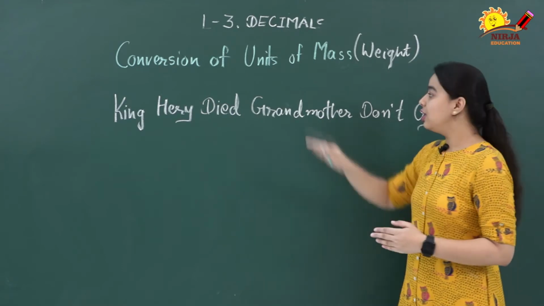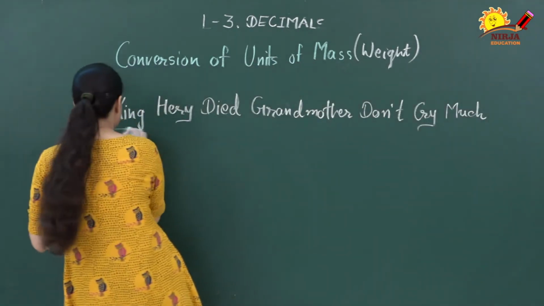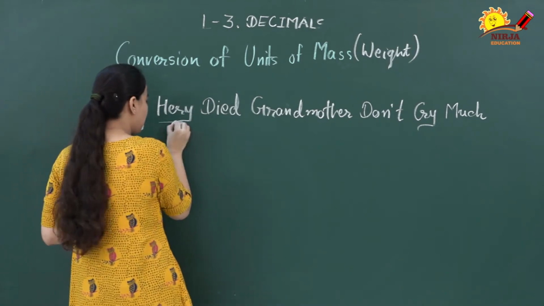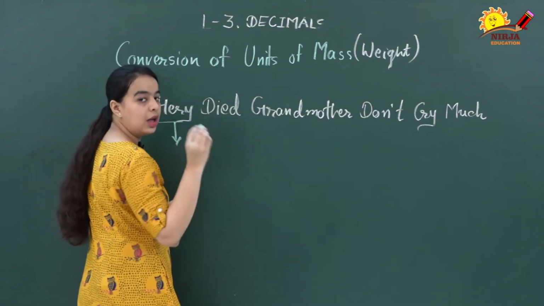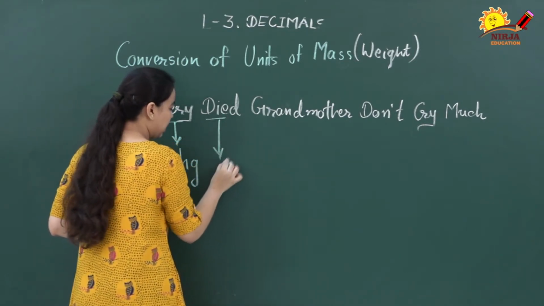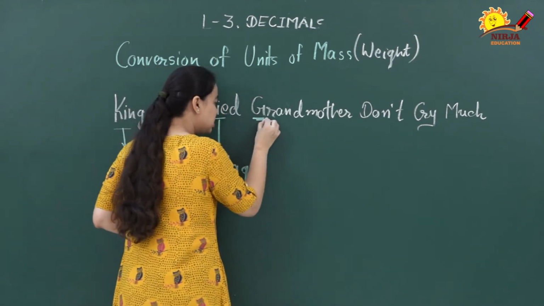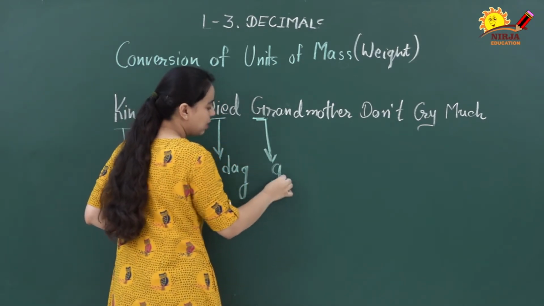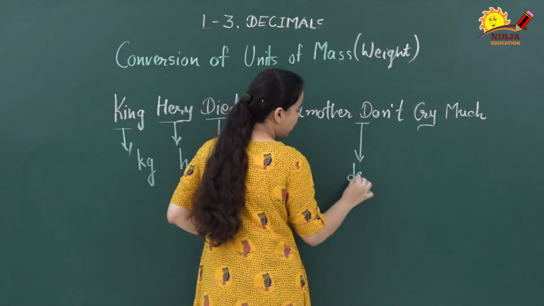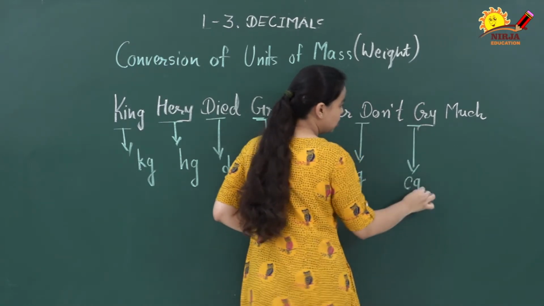Now let's write units of mass from this. K stands for kilogram, which we can indicate as kg. H stands for hectogram, hg. D for decagram, dag. Grandmother, this G stands for gram, which is our standard unit. Don't, decigram, dg. Cry, centigram, cg.